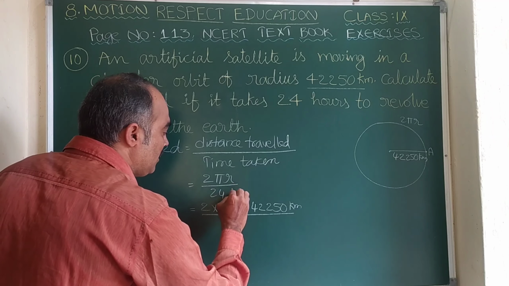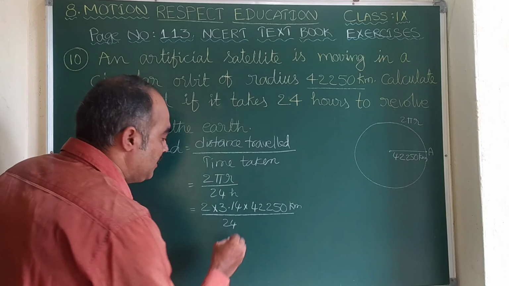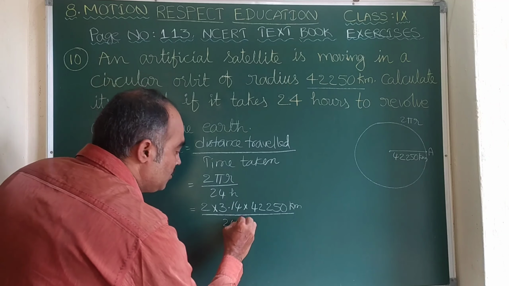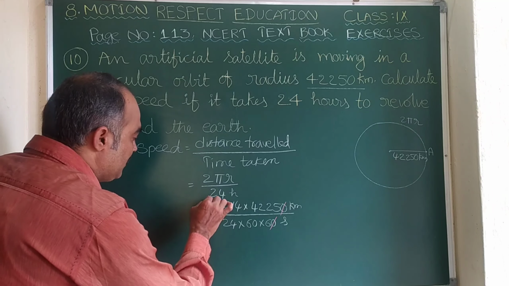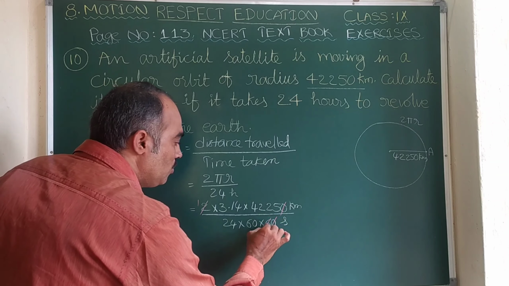Here I am converting 24 hours into seconds. So each hour has 60 minutes. Each minute has 60 seconds. So 24 hours is nothing but 24 into 60 into 60 seconds. Now here let us do simplification. Let us cancel 0 and 0. Now this is 2 1s are 2, 2 3s are 6.